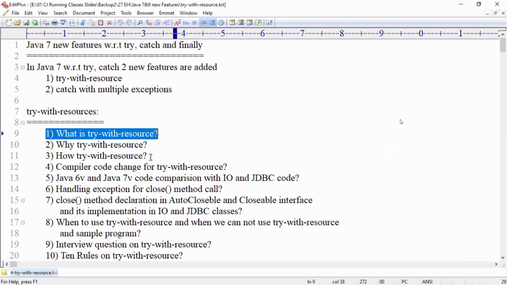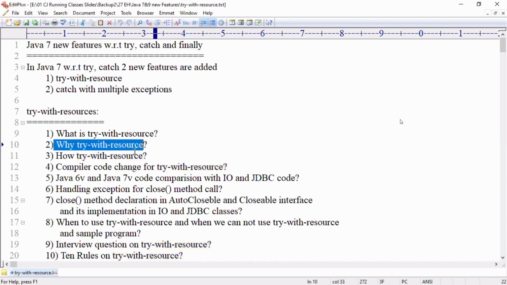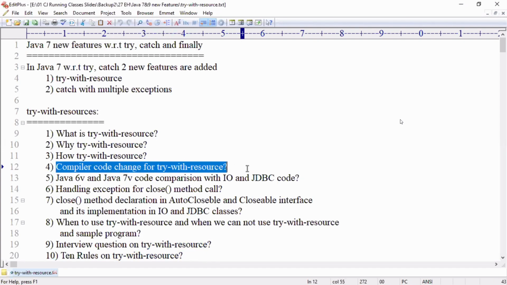Try with resource. What is a try with resource? It's a Java 7 new feature using which we can manage auto closable objects. Why try with resource? The try with resource feature is given to close connection based objects, connections, automatically by the compiler. How do we write try with resource? Try parenthesis, resource objects, close parenthesis. Compiler code change for try with resource: at the end of the try block, the compiler software will add the finally block.